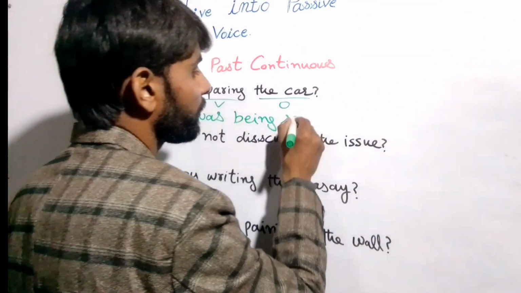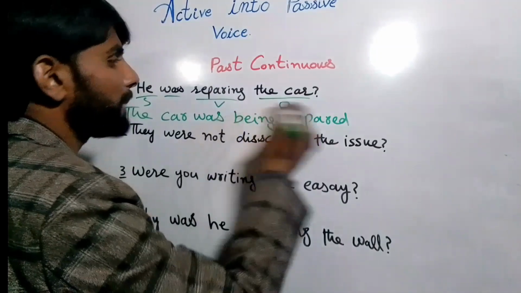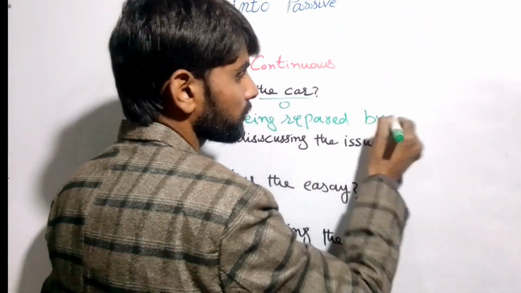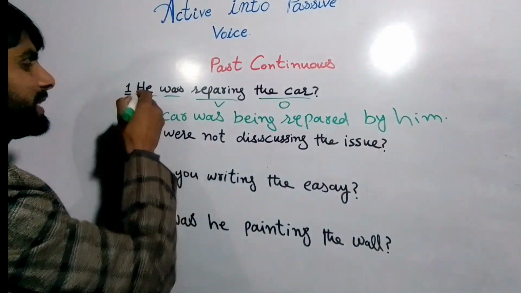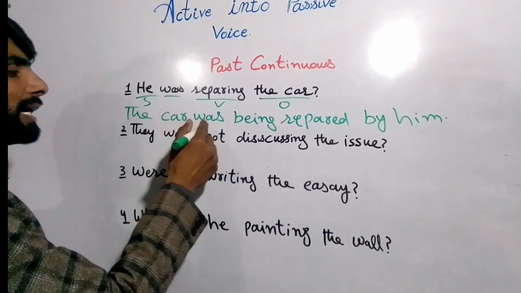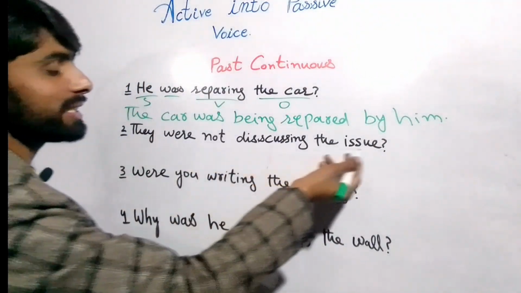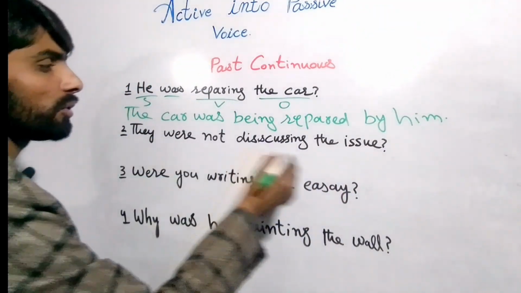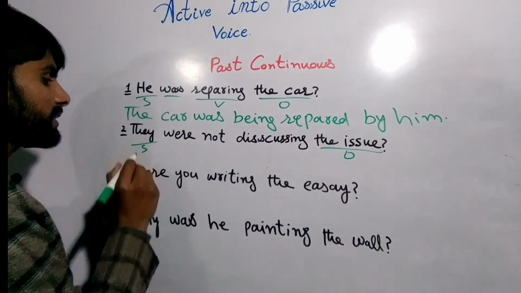Repaired by him, right? Because he is the subjective form and him is the objective form, right? The car was being repaired by him, right? Next is, they were not discussing the issue, right? So the issue is the object, they is the subject,